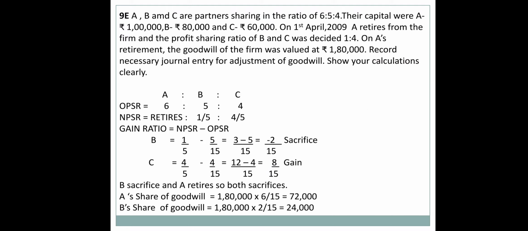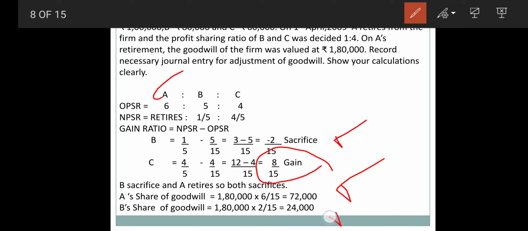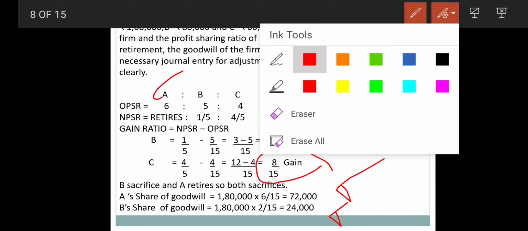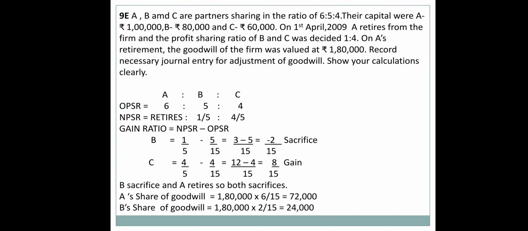So first of all, we have to find out the sacrificing and gain ratio. Here we can see it is the same sum as the previous one. Here B sacrifices, A also sacrifices, and the gaining partner is C. So here we have to apply the same weightage: 1,80,000 multiplied by 6/15 and 1,80,000 multiplied by 2/15, so that we can understand the sacrifice amount given by them.